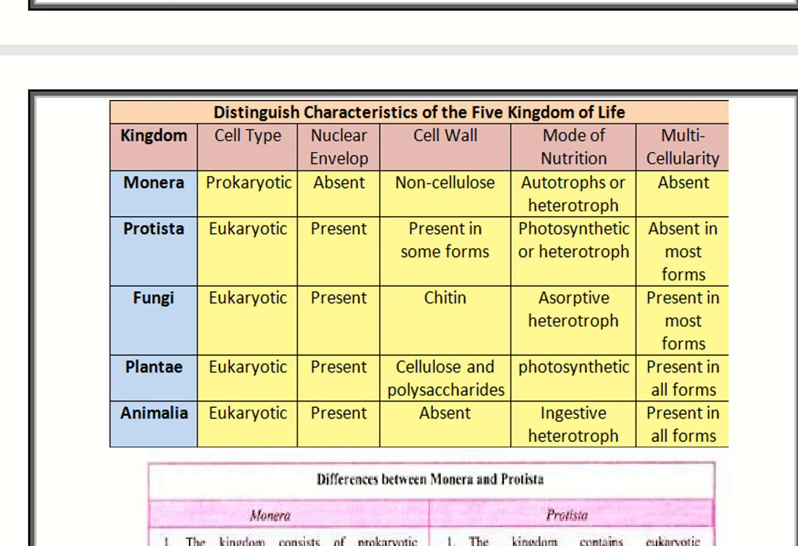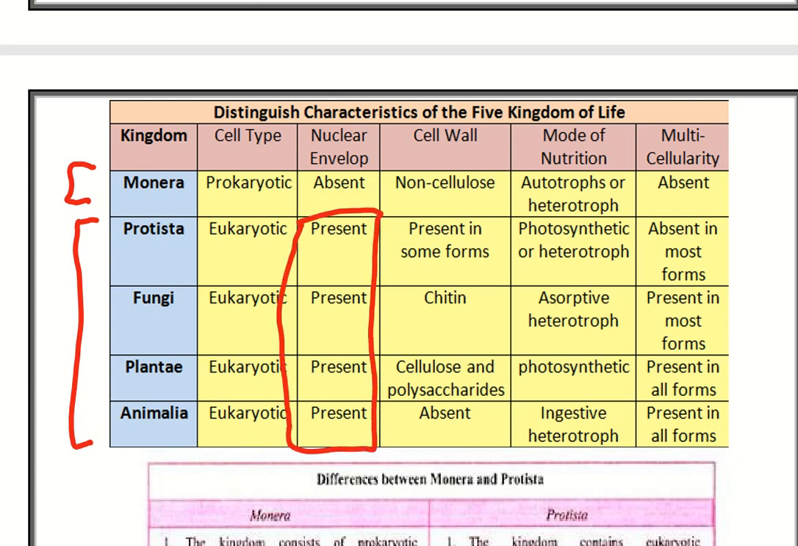The first point is that all these kingdoms are kept under eukaryote, whereas the first one, Monera, is prokaryote. The second part is regarding their nuclear envelope. Nuclear envelope is present in all except the first one. The next character is cell wall. Cell wall is absent in Animalia and present almost in all. This is an important point.